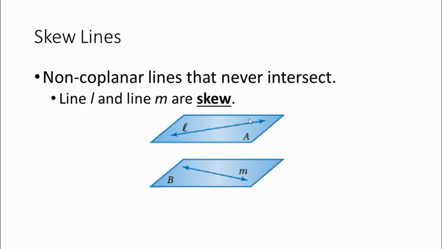So they have to be non-coplanar lines. If they're coplanar lines that don't look like they're going to intersect, they could eventually. So I hope that makes sense. It's just an extra definition that I needed to add on to the end of this section.